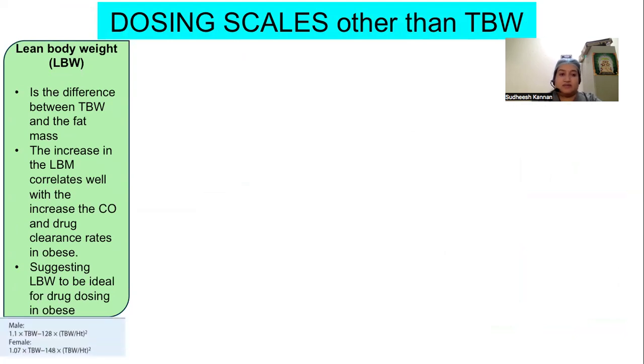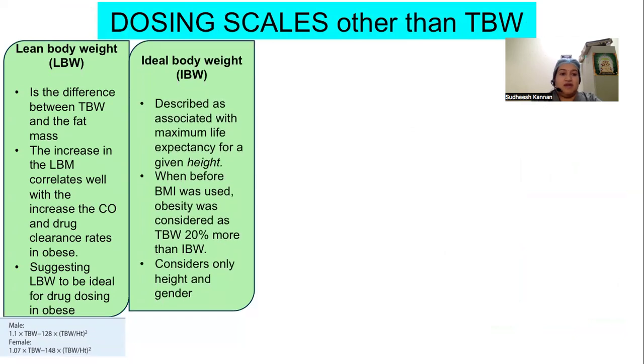Given by this formula. Ideal body weight is described as associated with maximum life expectancy for a given height. When before BMI was used, obesity was considered as 20% more than that of the ideal body weight. It considers only the height and gender. It is given by this formula.